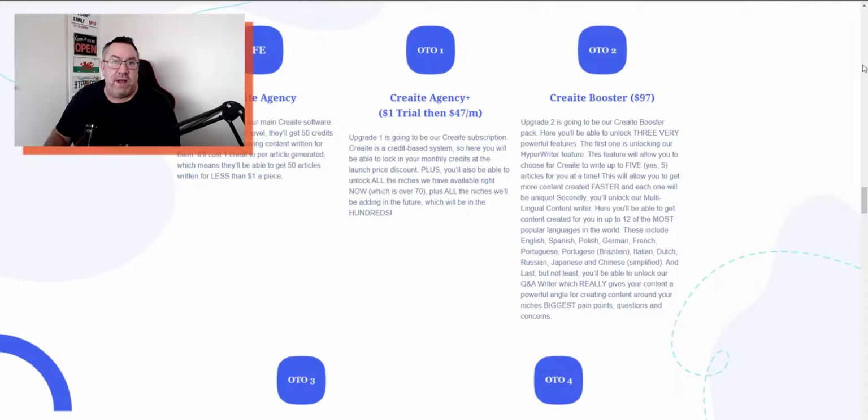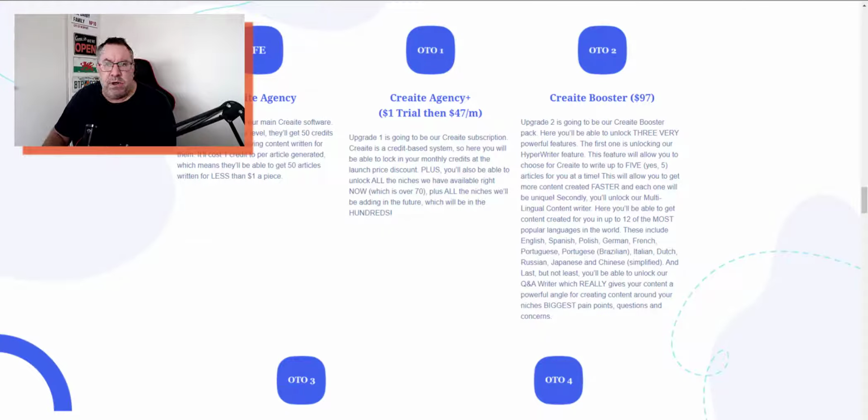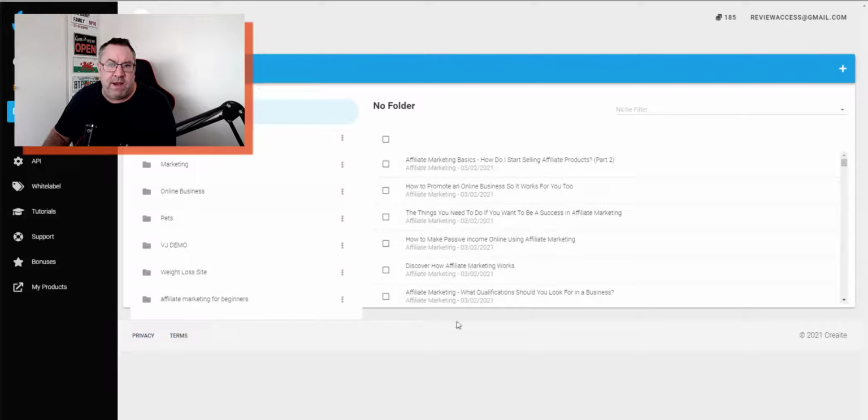So next up we have Create Booster at $97. Now this, the system I actually showed you has this enabled, so it allows you to write 5 articles at a time and also allows you to write in various different languages. So really the system that I was showing you here has all of that enabled already.